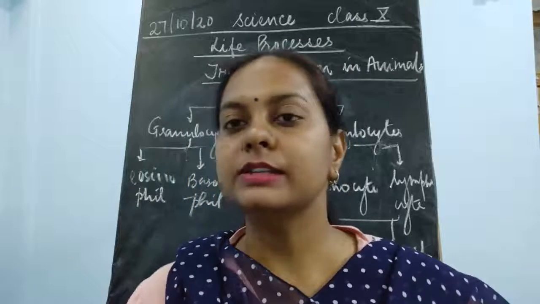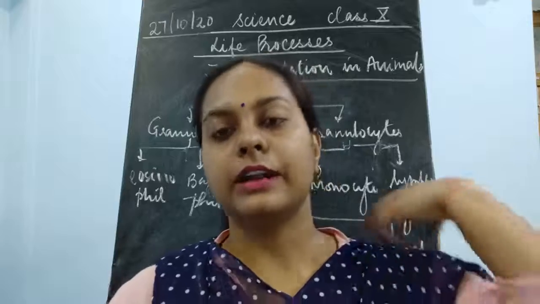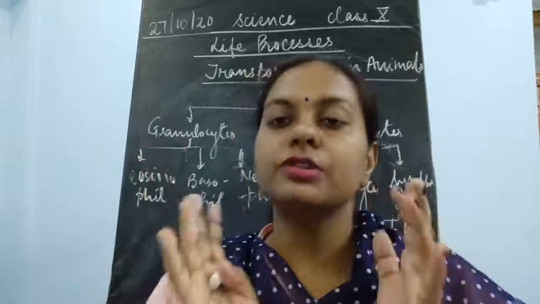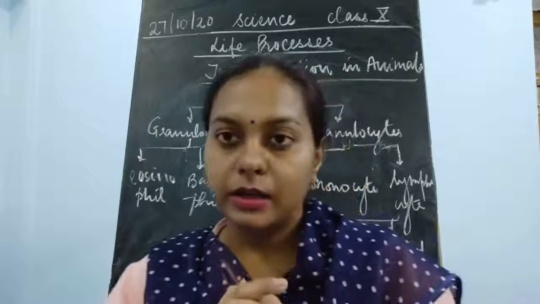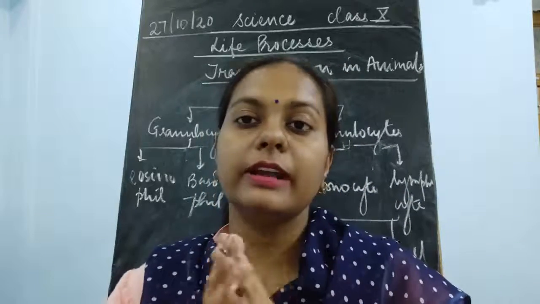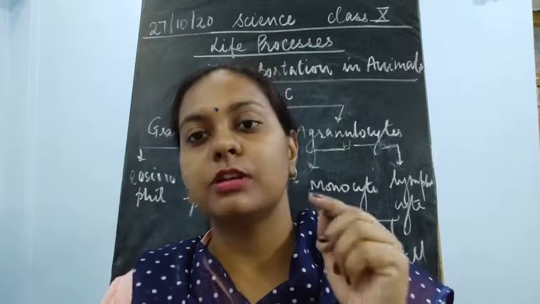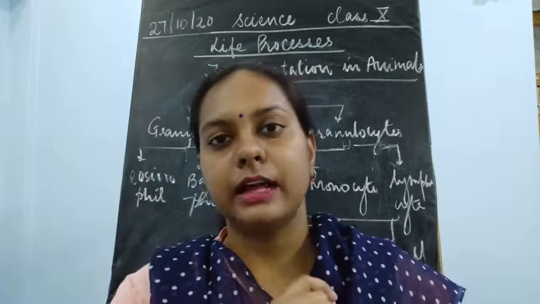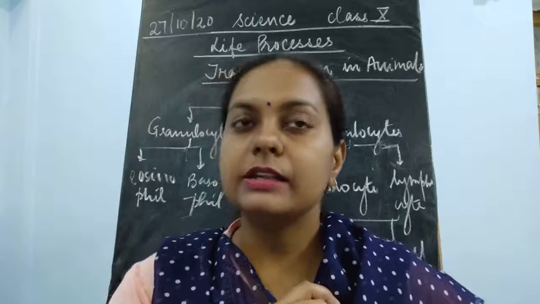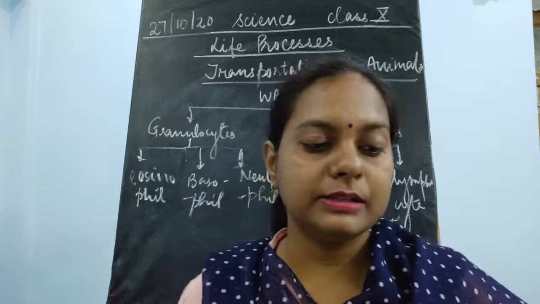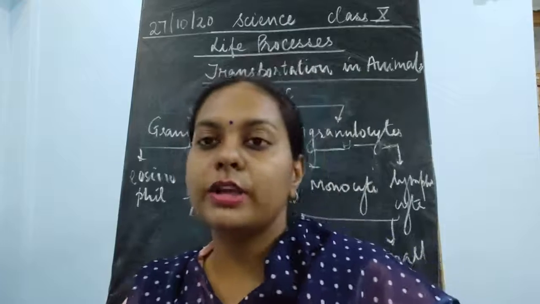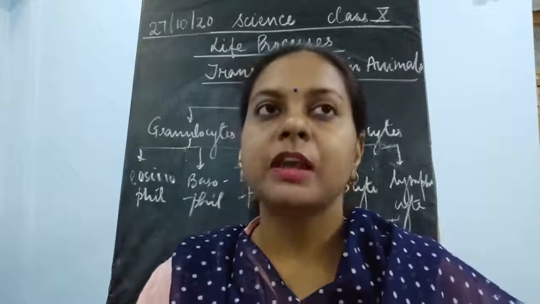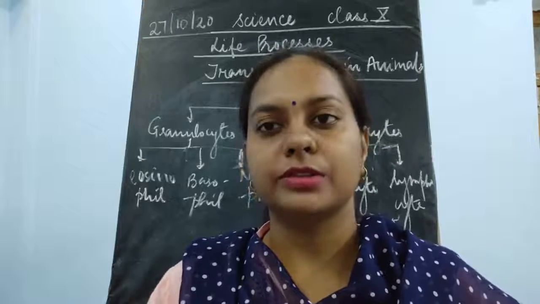When we look at the structure of the granulocytes, it shows that small granules, small structures, small circles, particles are present inside them. Sometimes these are microscopic particles which have different functions. So granulocytes include granules.